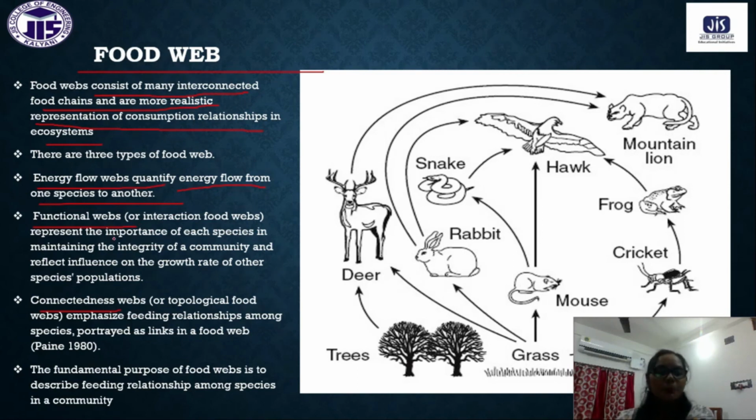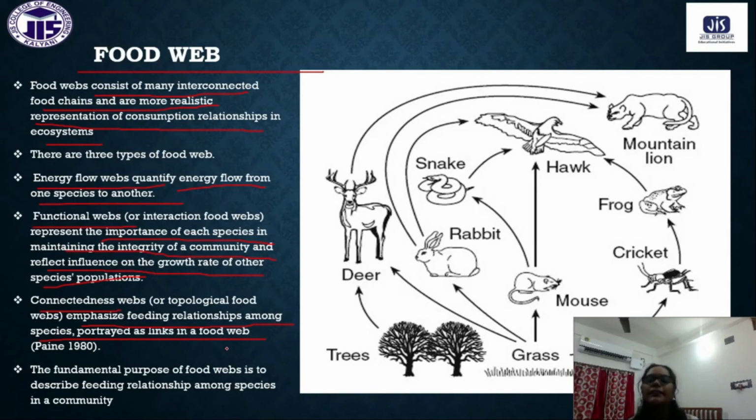Functional webs represent the importance of each species in maintaining the integrity of the community and reflect the influence on the growth rate of the species population. So functional web means it is explaining the importance of the individual in the society. And connectedness web emphasizes the feeding relationship among the species and is portrayed as linked in a food web. So these are the three types of food webs we have.